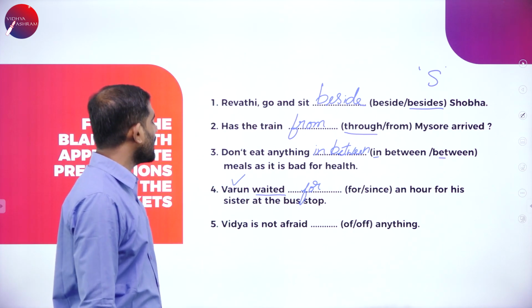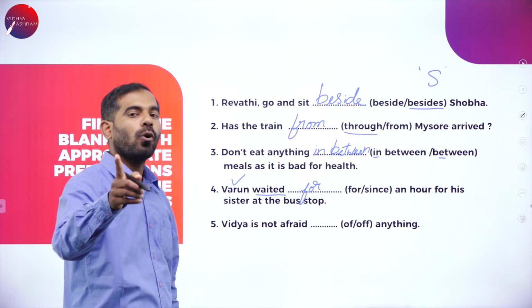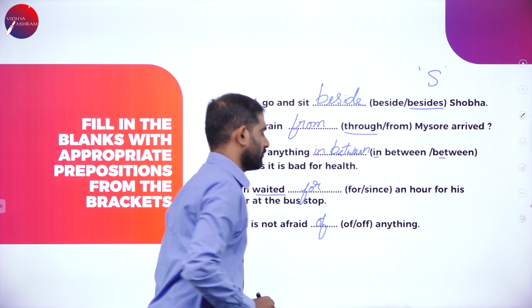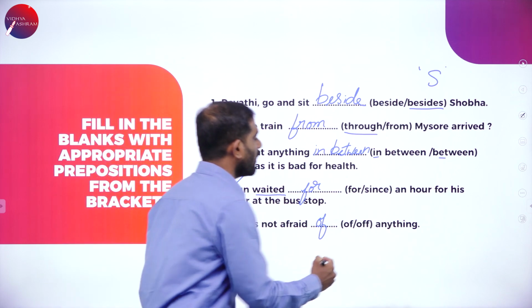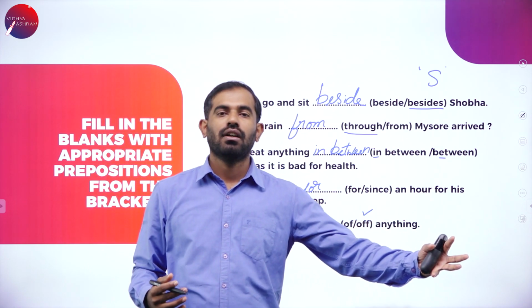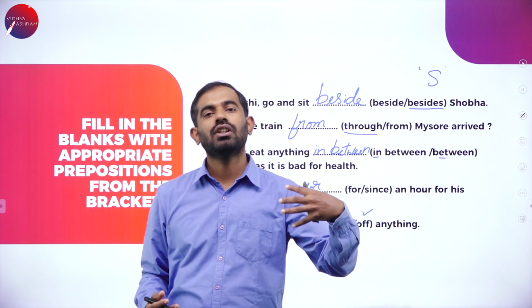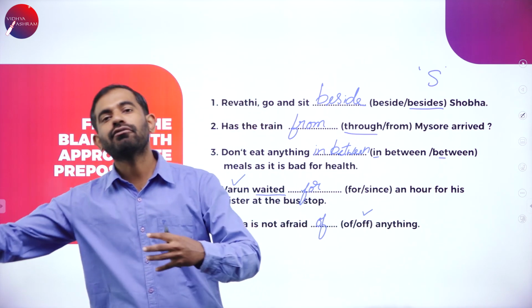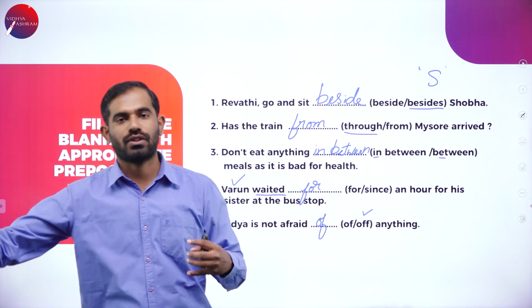Fifth one: Vidya is not afraid of OF and OFF. Here the correct answer is of. She is not afraid of anything. Then when do we use off? Get off. Off is to get off, to get rid of something, or to get off the vehicle. Get off, right? To get out.